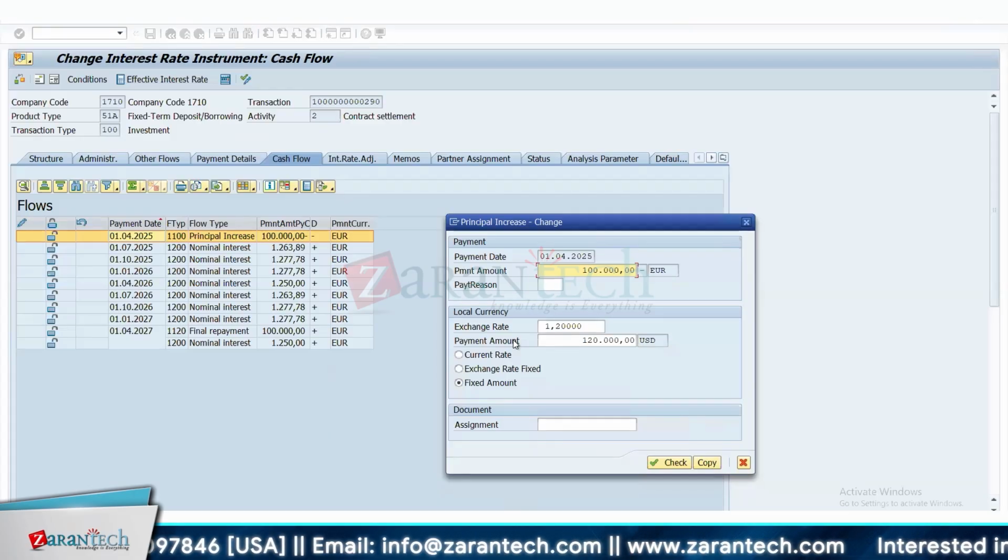You check the fixed amount and you put the exchange rate. Yes, it was actually current rate initially. I changed it to fixed amount and I've given the payment amount 120,000, which is equivalent to 100,000. If I want to just put the exchange rate and not the amount, I will choose exchange rate fixed.